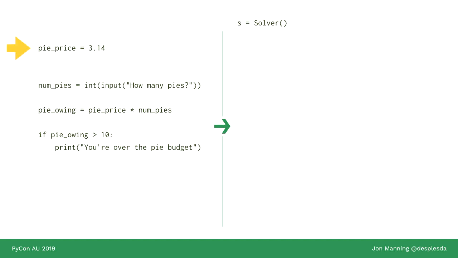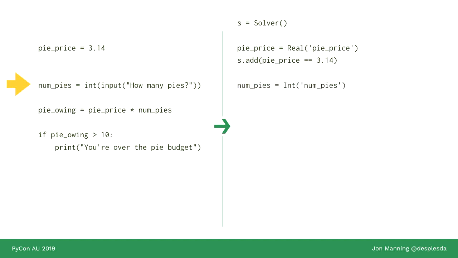So let's start. We say pie price equals 3.14. So we'll declare a variable, a real number called pie price, and we'll declare to the Z3 solver that it is true that pie price is equal to 3.14. So we've declared this. Then number of pies is the result of user input. We don't know it. We have to represent it as a symbolic value.